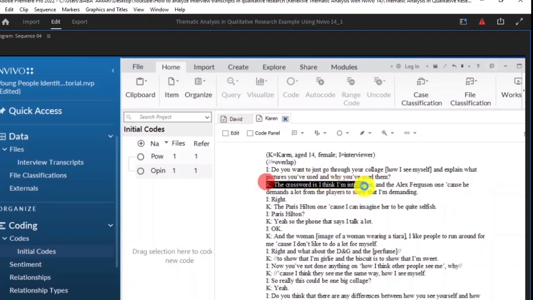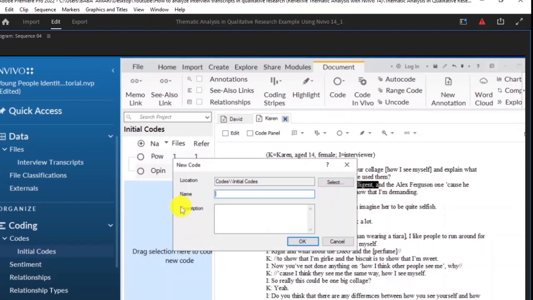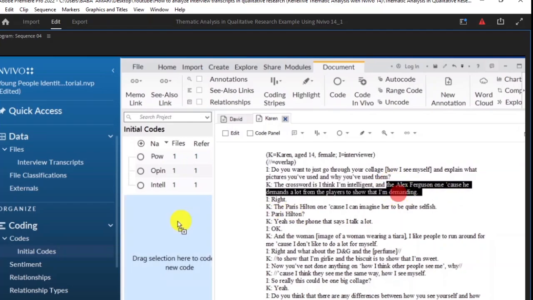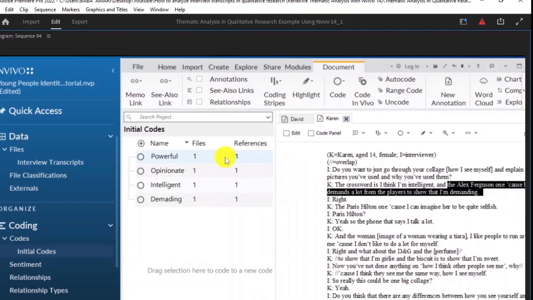So you can see Karen here up to this place. We can say intelligent as a code, intelligent. Then in the Alex Ferguson one, because he demands a lot from players to show that I'm demanding. So she's demanding, that's a code. So you can see we already have 4 codes here. Let me drag this for you to see. We have powerful, opinionated, intelligent, and demanding.